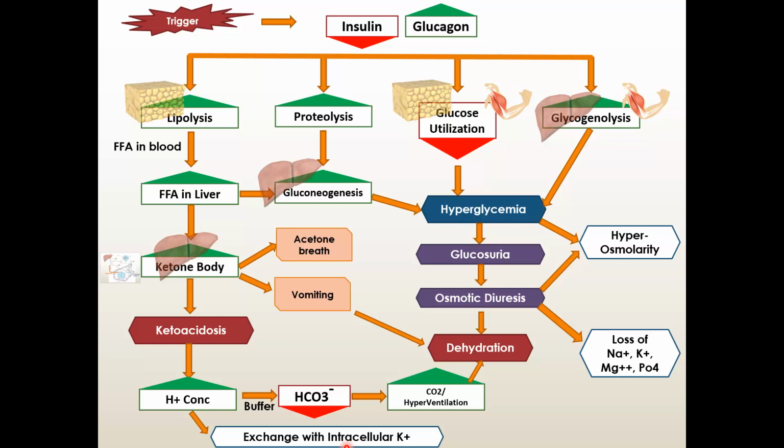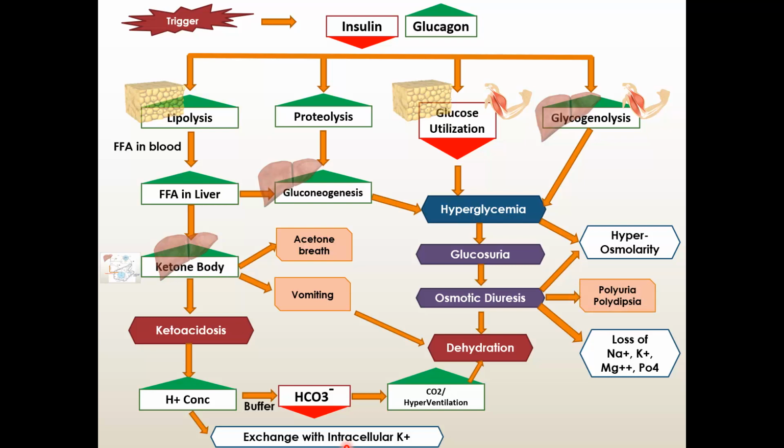Hyperglycemia is important, of course, but dehydration is more important because the hyperglycemia is causing osmotic diuresis, the patient is losing fluid. The bicarbonate buffer system is causing hyperventilation, again the patient is losing fluid, and with vomiting also the patient is losing fluid. So ultimately dehydration and hyperosmolarity. More dehydration means the patient becomes more hyperosmolar.